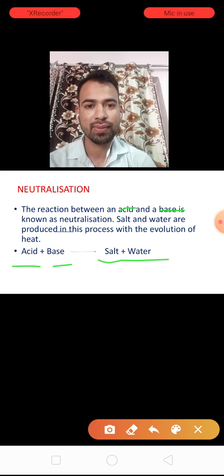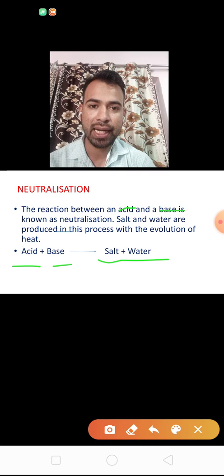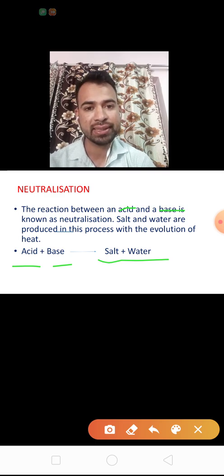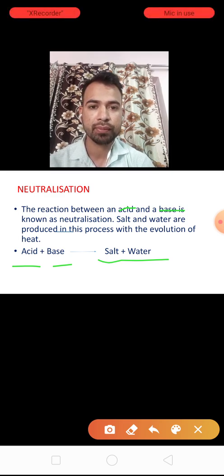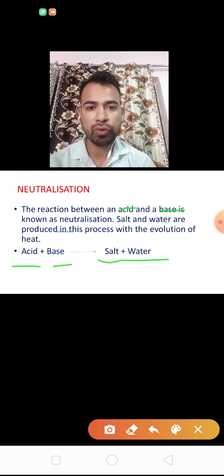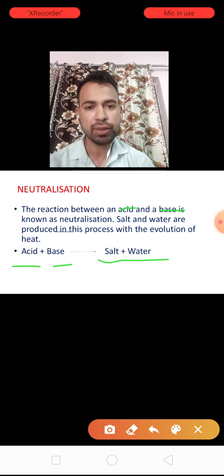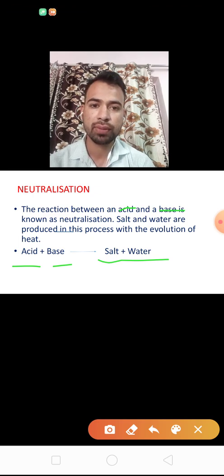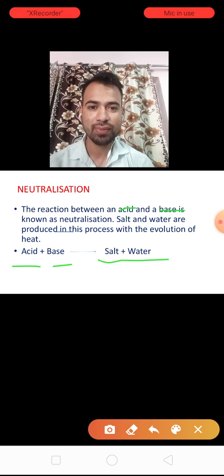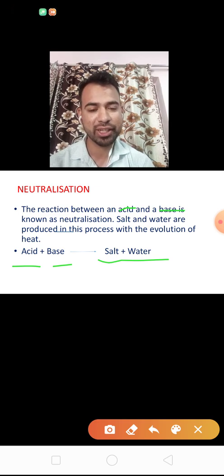This means that when acids and bases are mixed together, they neutralize the effect of each other and new substances, salt and water, are formed. Any confusion?